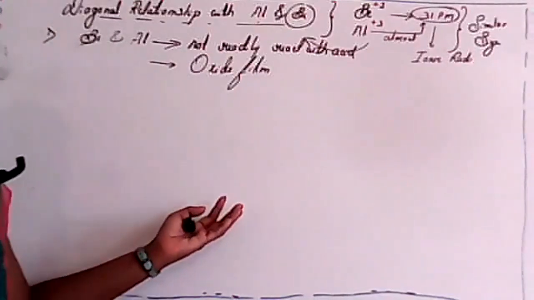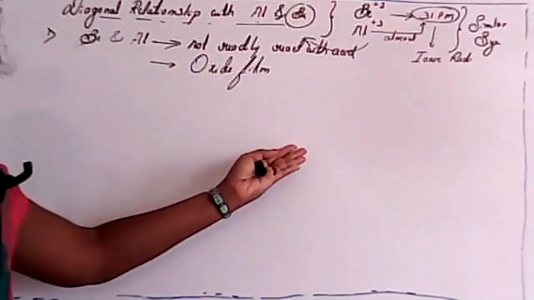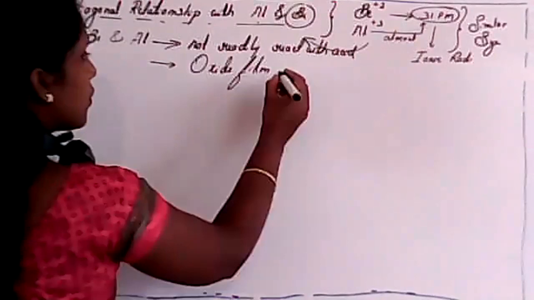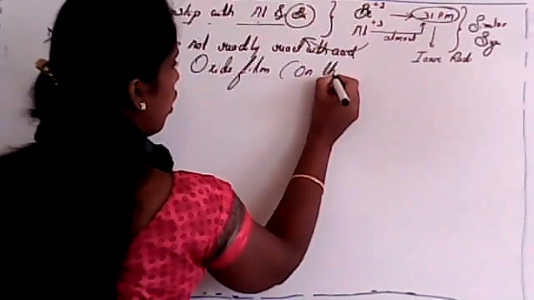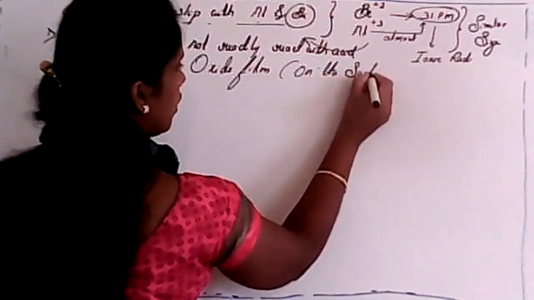In both cases, it will form a film of oxide on the surface. Clear? This is very important.